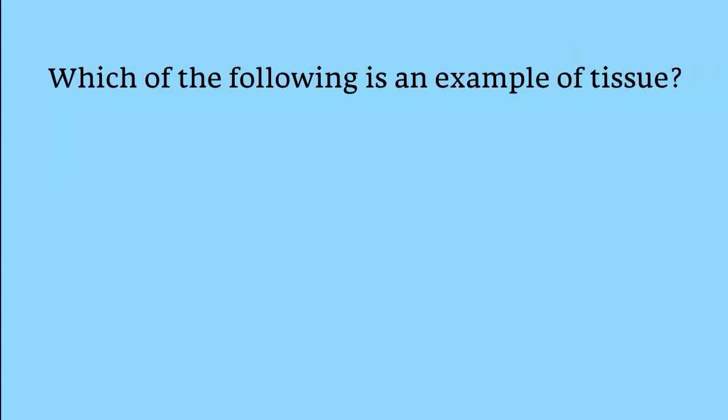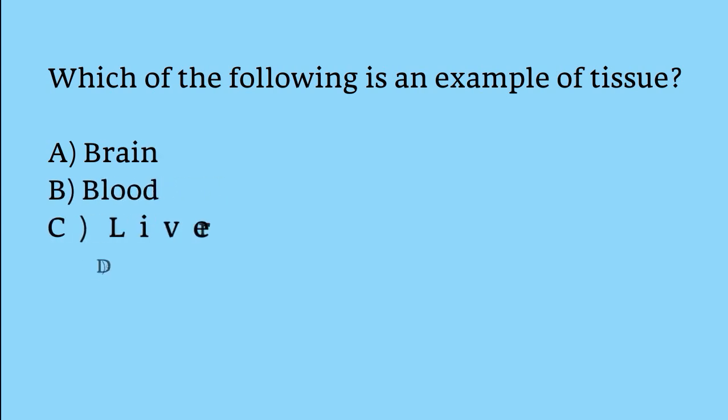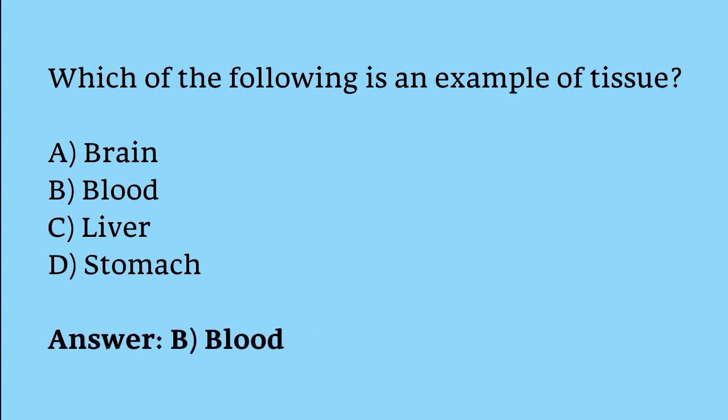Which of the following is an example of tissue? Brain, blood, liver, stomach. The correct answer is option B. Blood is an example of tissue.